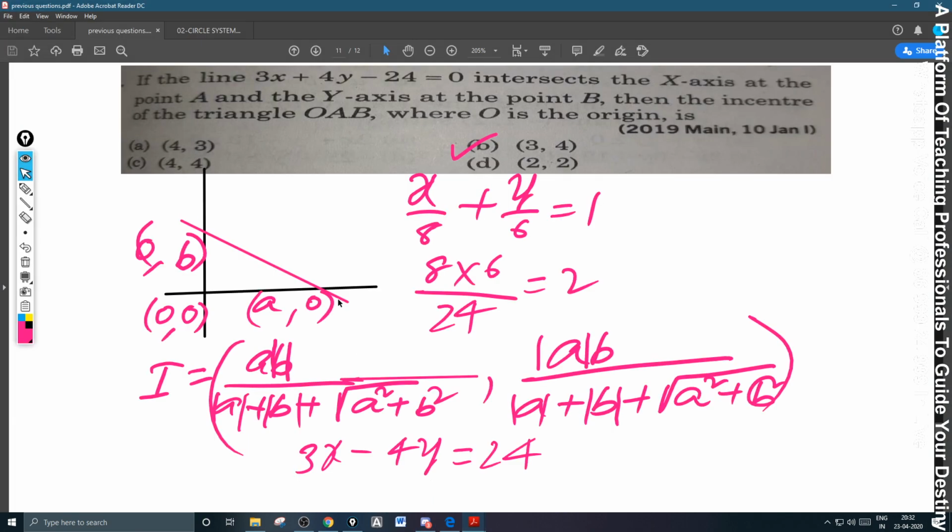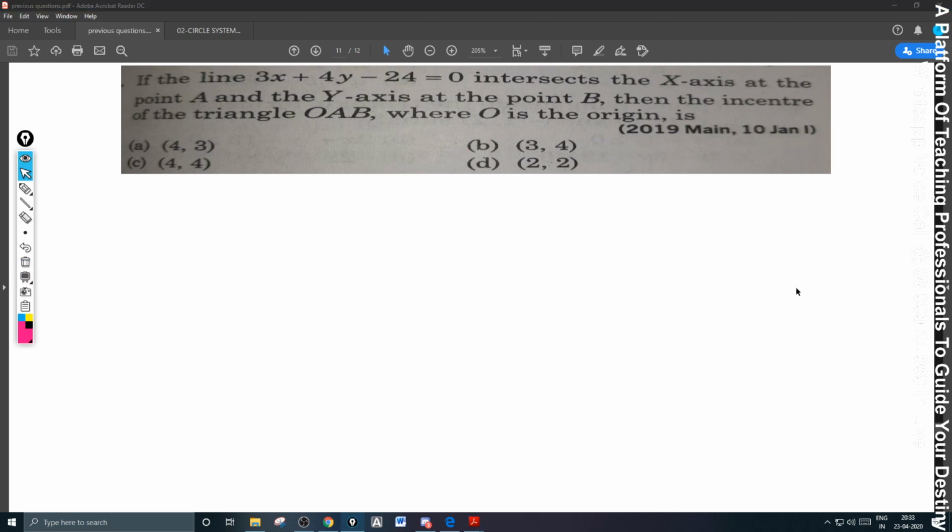Okay, so that's the answer, please. For this one it is 2, 2, but for this one it is not 2, 2 but 2, minus 2. If it lies in the third quadrant, it will be minus 2, minus 2. If it lies in the second quadrant, it is minus 2, 2. That depends on the line. Don't forget. That depends on the line, please. Next question.